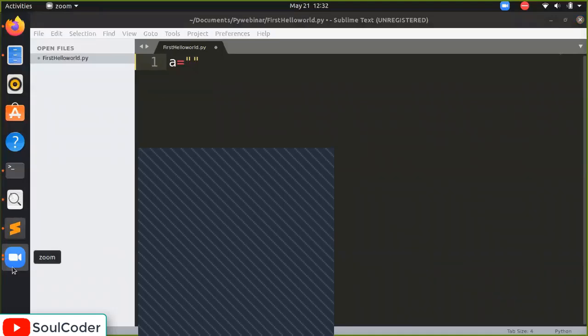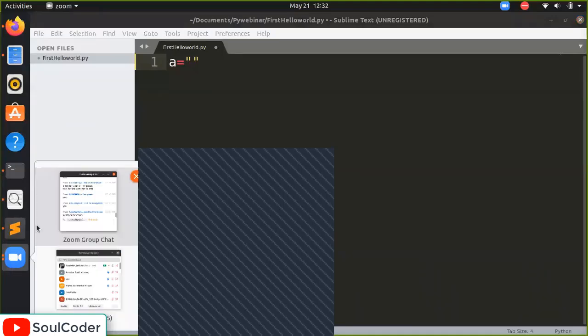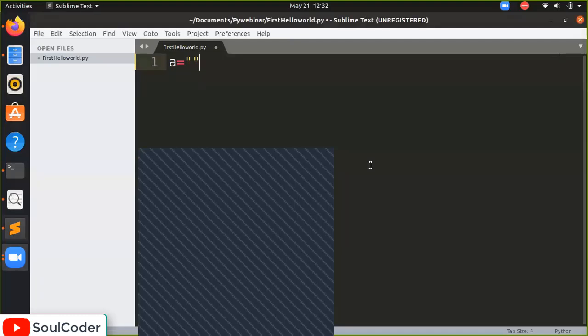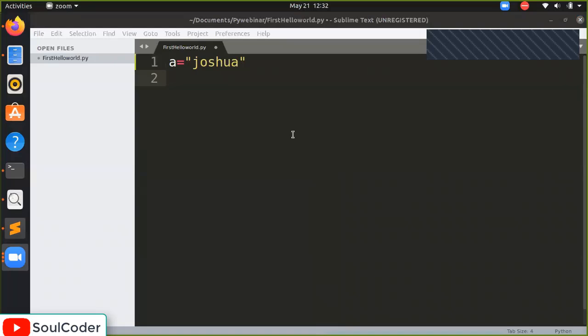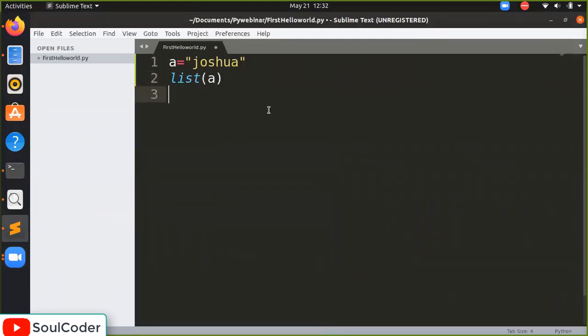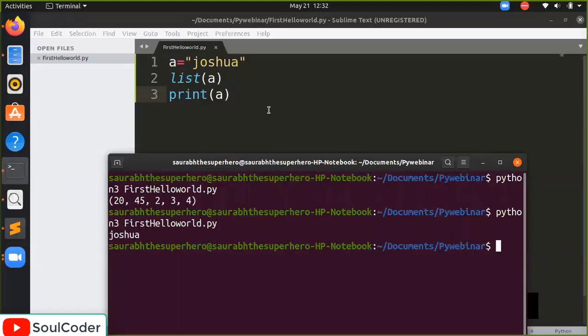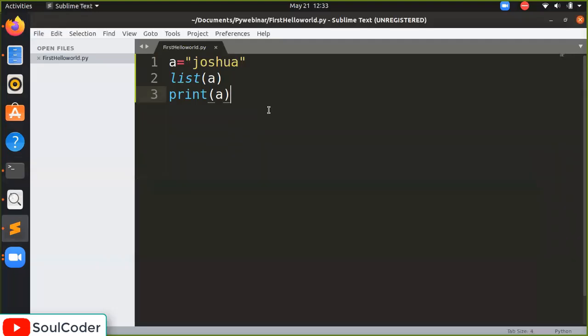anyone raise any hand? Okay, yes, I will take a random name. I will take Joshua and I will convert it into a list. How will we convert it? list of A, and when we print the value A, what will happen? Joshua is printed as it is. So it is identified as a string.